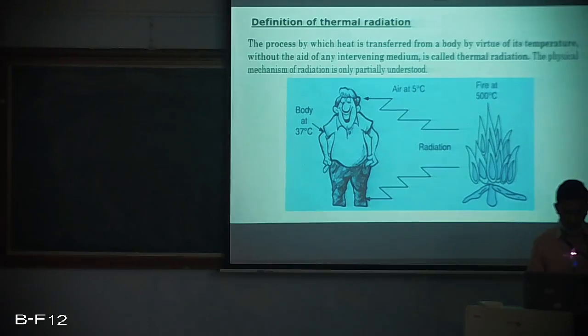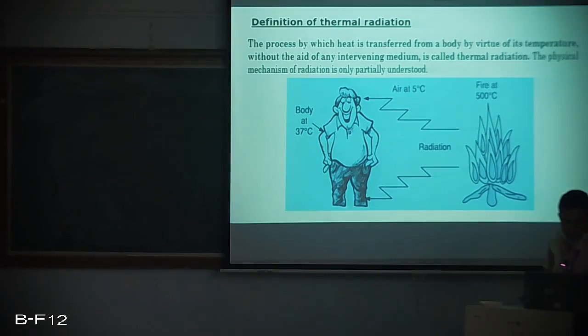If you go by pure definition of thermal radiation, it tells us that the heat which is being transferred by virtue of its temperature and without any intervening media is called radiation. We all know that the heat is getting transferred from sun to the earth's surface by means of radiation, and it travels through all sorts of matter.